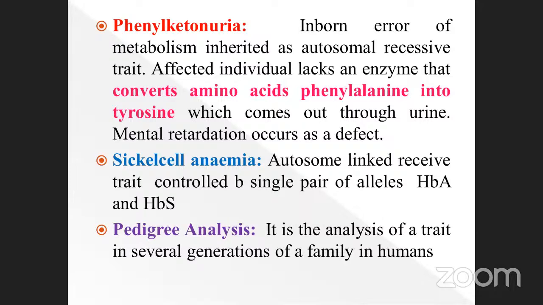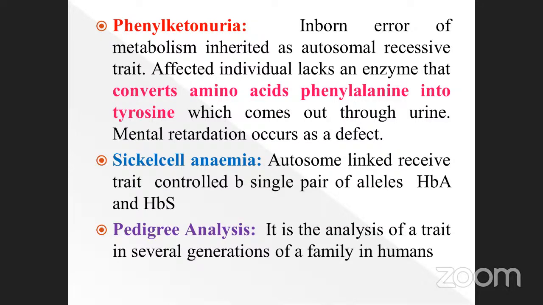Okay, so phenylketonuria is one of the inborn errors of metabolism, inherited as autosomal recessive. Autosomal means the 46 chromosomes in our body, apart from the sex chromosome, one of the 23 pairs. The affected individual lacks an enzyme. Which enzyme converts? This is very, very important.